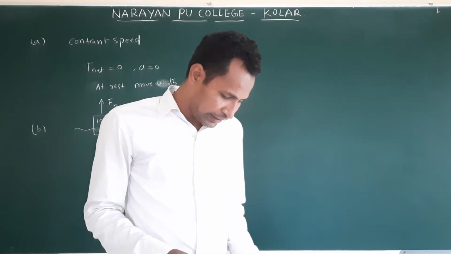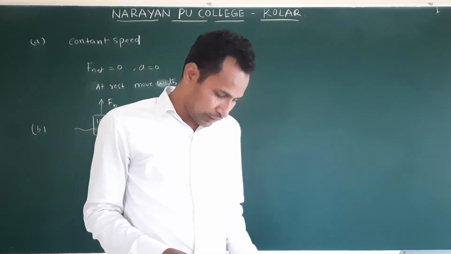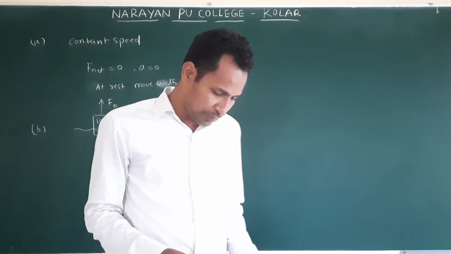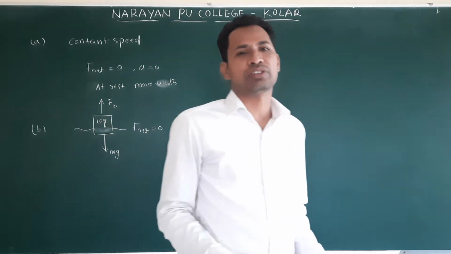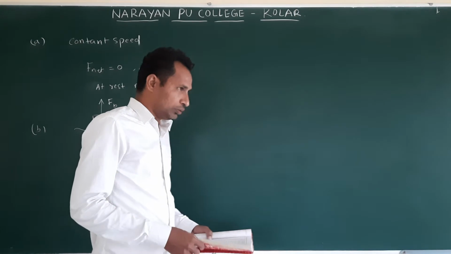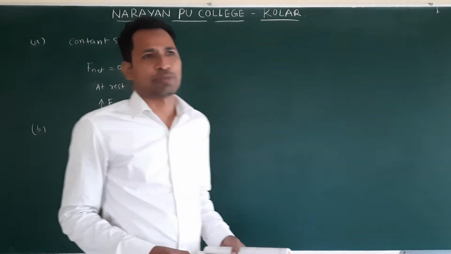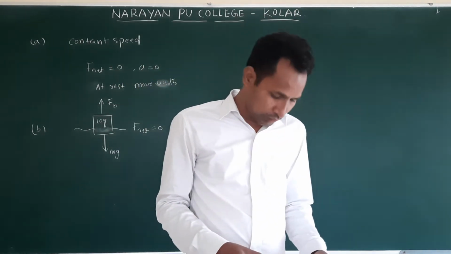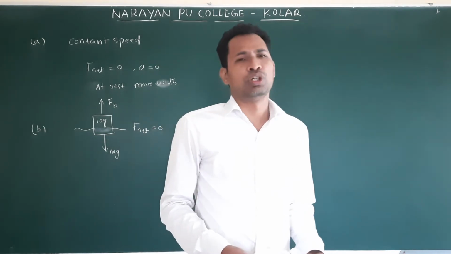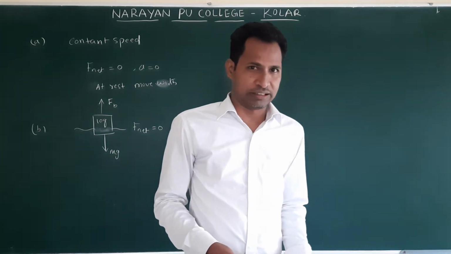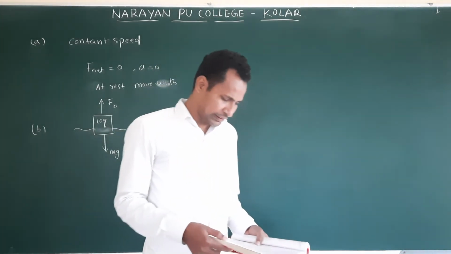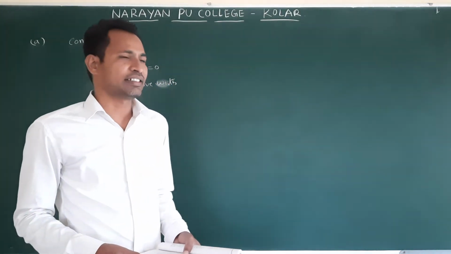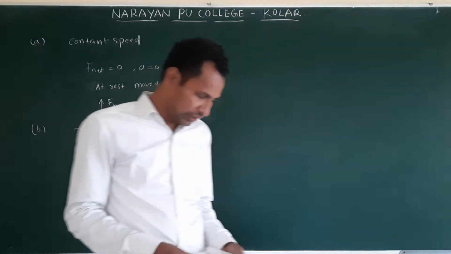A high-speed electron in space far from all material objects and free of electric and magnetic fields. Net force is 0. So no other object is present in the given space, so no force and no charge also present. Only electron is present. So net force is 0. All the cases net force is 0. Next, second one.